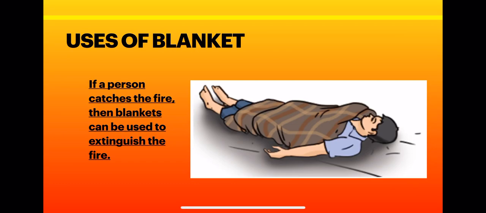Now, uses of a blanket. If the clothes of a person working in the kitchen catch fire, then the person is immediately covered with a blanket. Why is this practice done? It is done because a blanket cuts off the supply of oxygen. If you cover the body of a person with a blanket, it will not allow oxygen to come inside, as a result of which the fire will get extinguished, right?